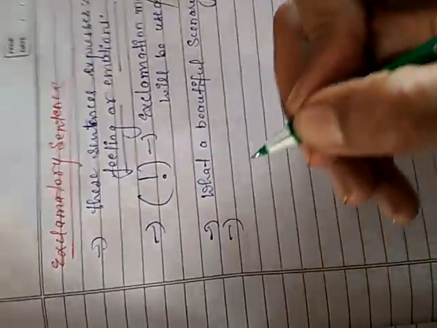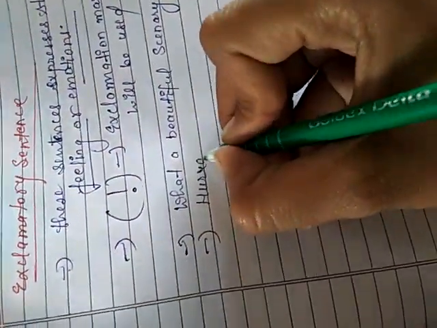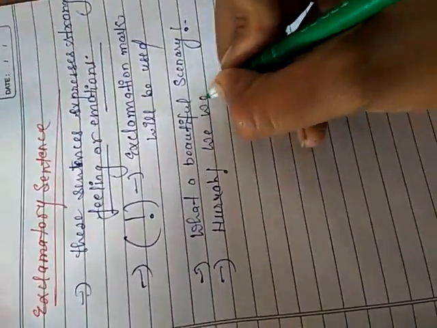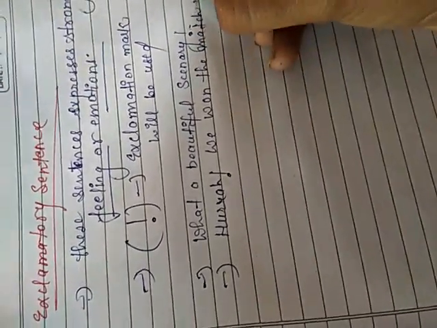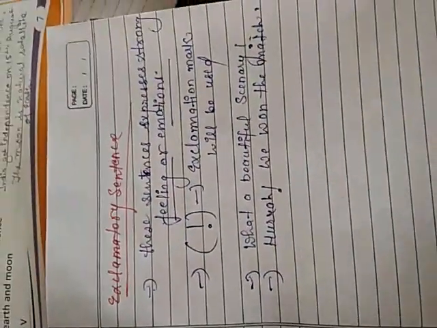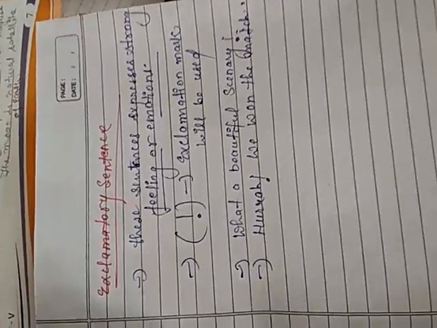Okay, next is: hooray, we won the match. See, here hooray, celebration is there when we won the match. Suppose two teams are playing football, one team won the match: hooray, we won the match.